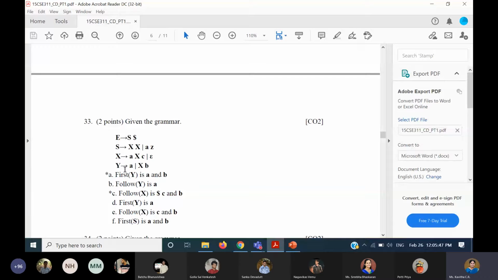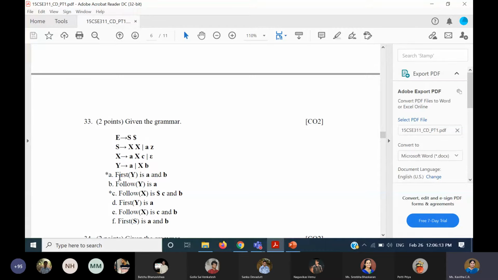First of y is small a, and also first of x should be included in y, and x is what? Epsilon. Whenever epsilon comes, students, you have to substitute that epsilon for x. When you substitute epsilon over here, first of y will also include b. So first of y is small a and small b.